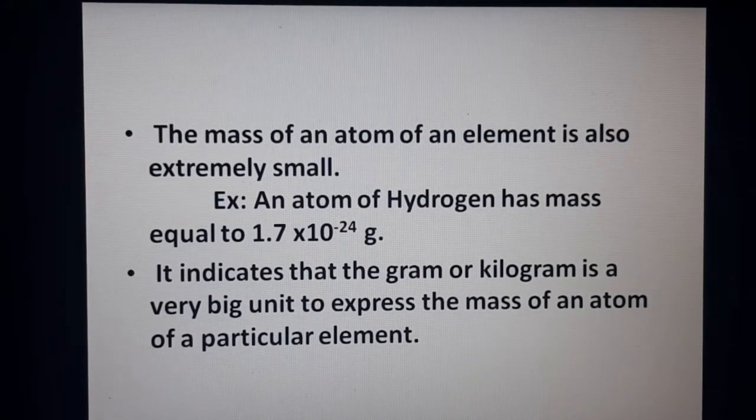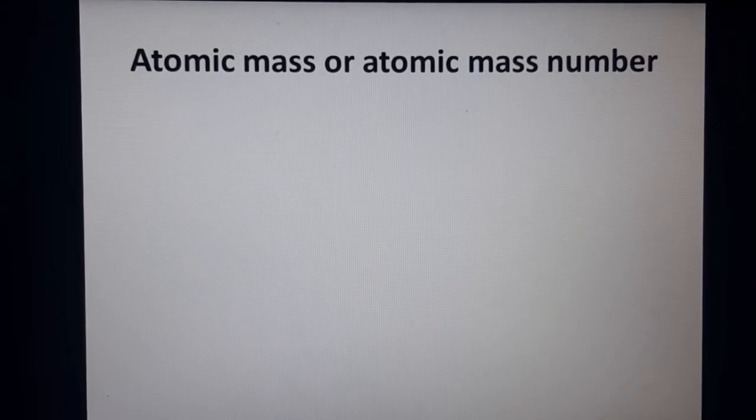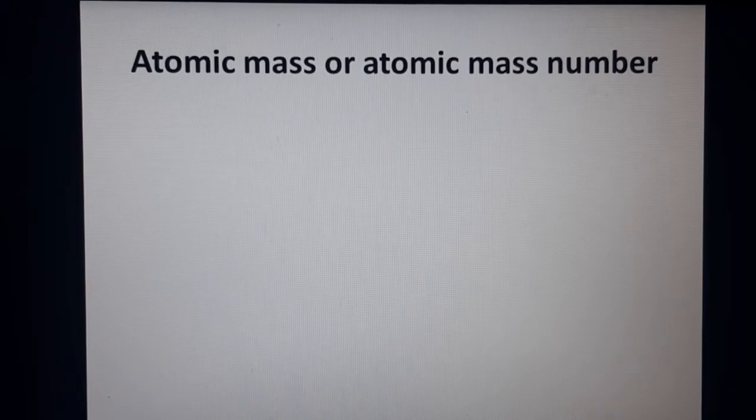So finally, to express the mass of an atom, we have atomic mass or atomic mass number. Before going to atomic mass number, in the previous class we understood atomic number. What is atomic number? The number of protons present in an atom is said to be the atomic number. We have already understood the atomic numbers 1 to 20 of elements. Now we shall understand atomic mass number, that means the mass of an atom.